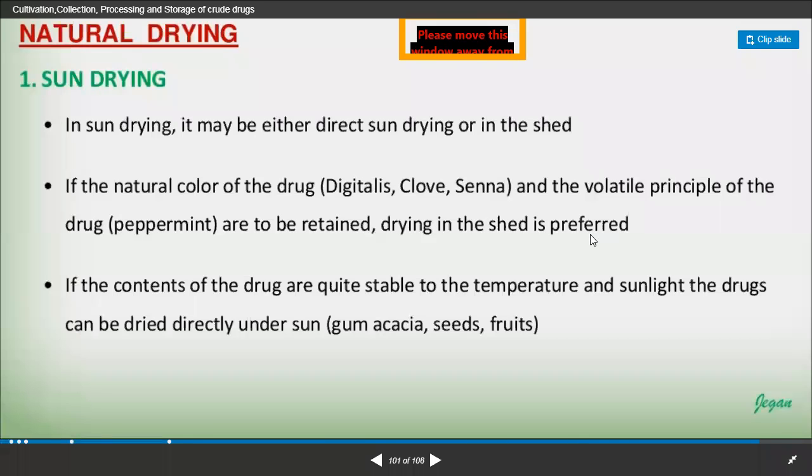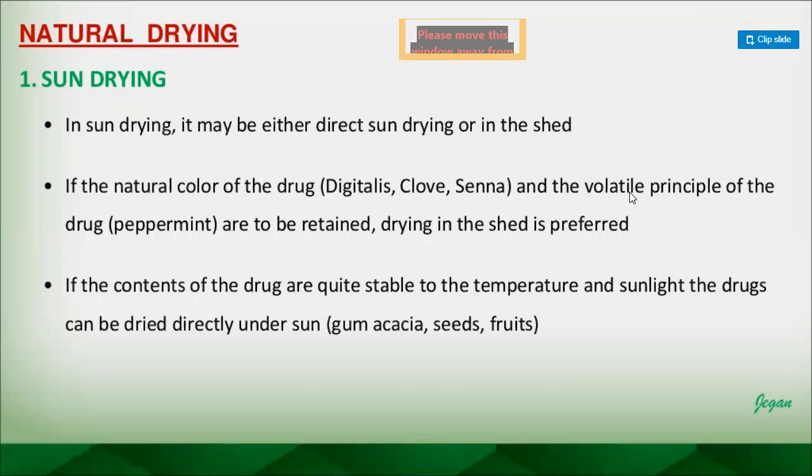Because the chemical constituents present in digitalis, clove oil or clove, senna, or even peppermint, Mentha piperita, are volatile principles, right? The volatile is one of the chemical constituents which has the property that whenever it is exposed to room temperature, it will evaporate like petrol or diesel or some other highly evaporable oil like petroleum ether, right?